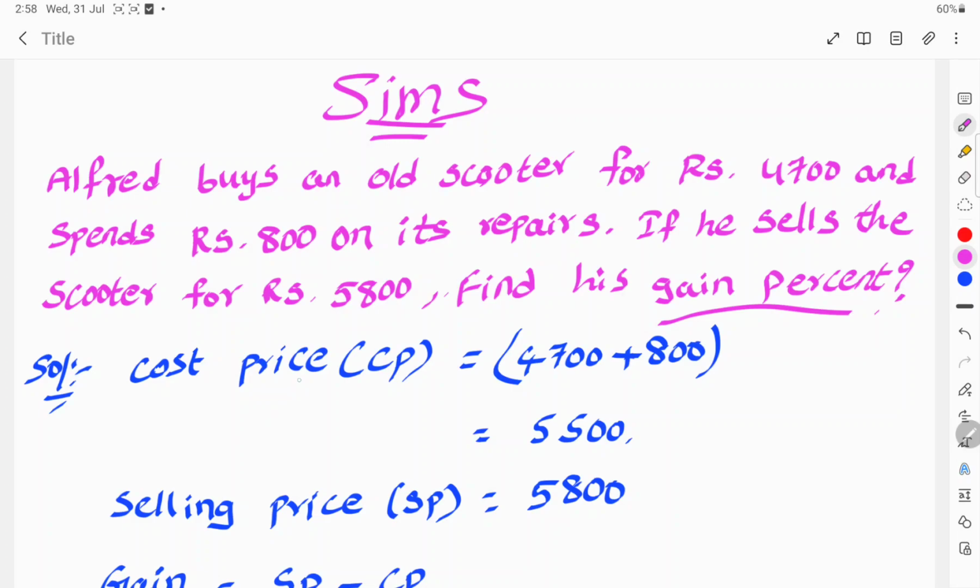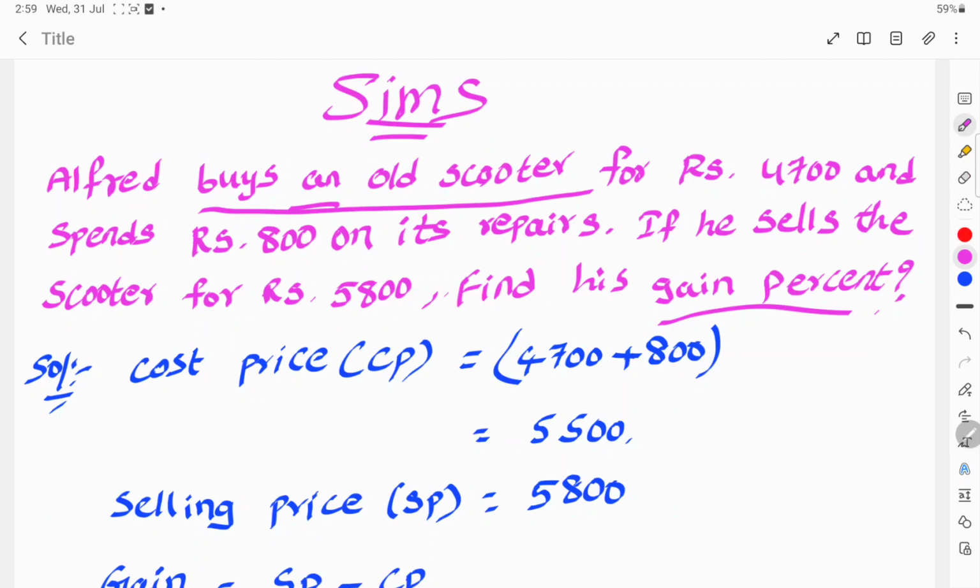Here, cost price means CP. CP, the cost price, is equal to 4,700 rupees. Alfred buys an old scooter for 4,700 rupees and it needs repairs. To add the repairs to the cost price: 4,700 plus 800. This total is the cost price of the scooter. So the scooter's cost price is 5,500 rupees.